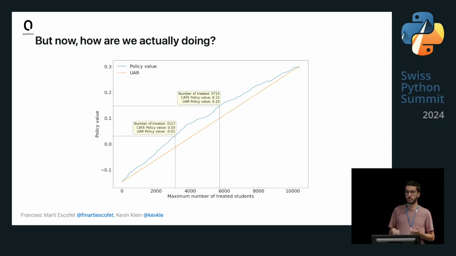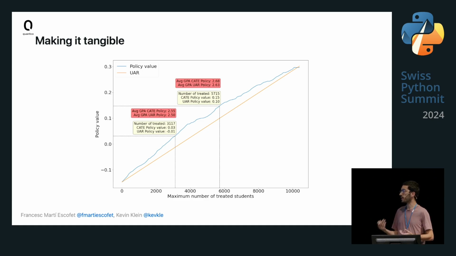These numbers probably don't mean a lot to you because, as Kevin explained, the values are standardized to a regular normal, but we converted them to what it means in average GPA. And this means that, for example, in this case, we would increase the average GPA of all the students by around 0.05.